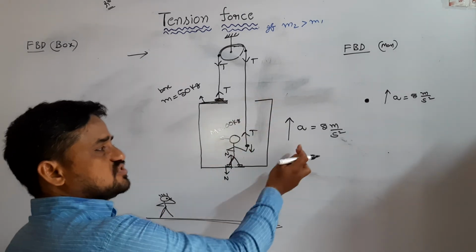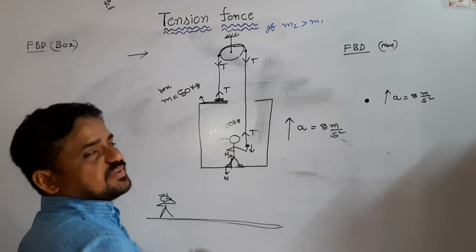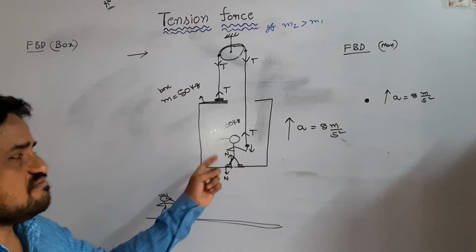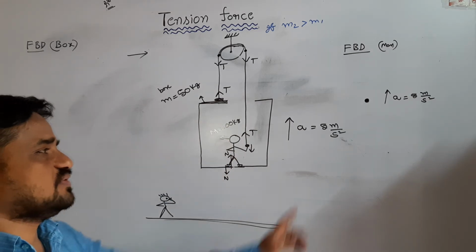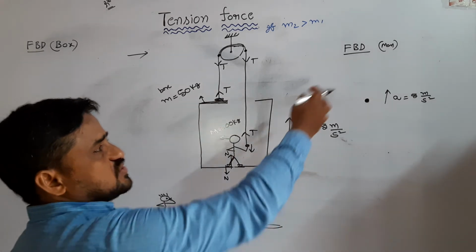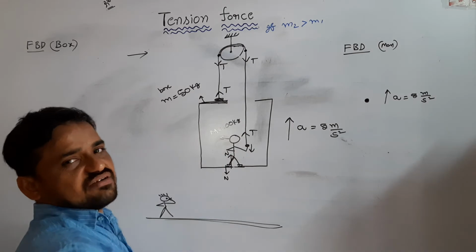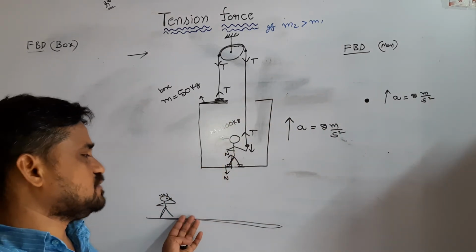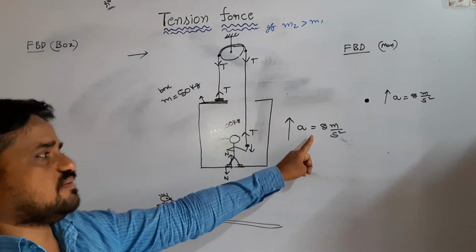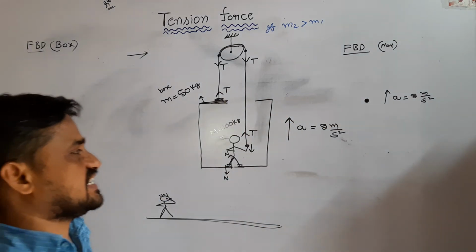So the system moves up with acceleration 5 meter per second square, which means the man also moves up, the box also moves up with the same acceleration. So I try to draw the free body diagram of the man. Here the man is considered as a point mass. With respect to ground, the man moves up with acceleration 5 meter per second square.